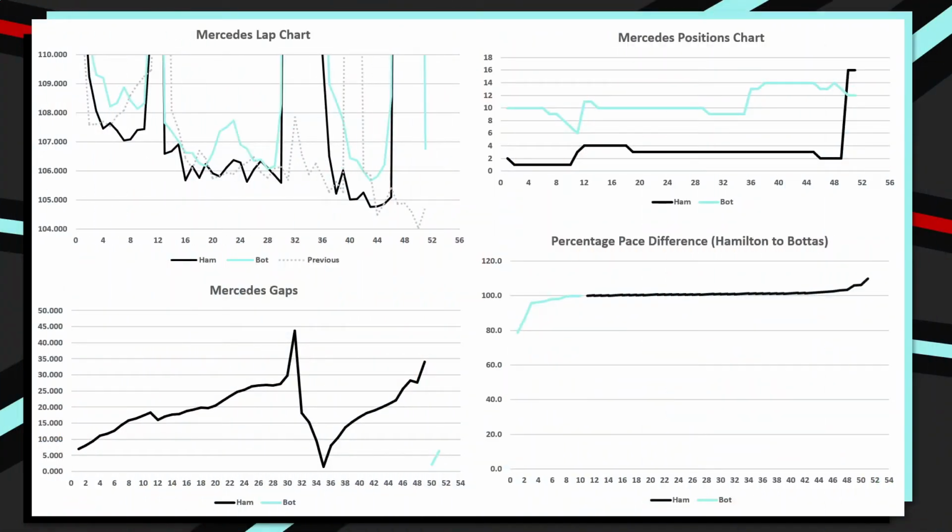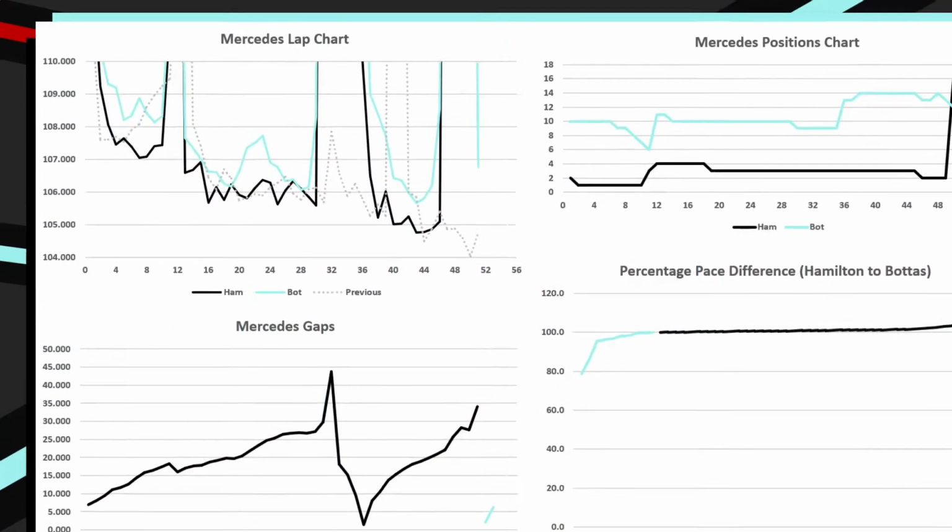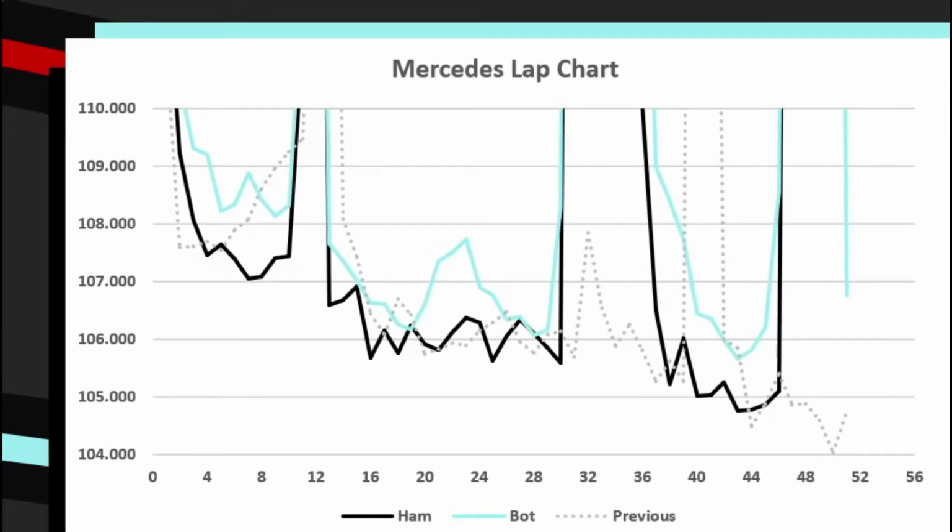So on screen now is the Mercedes panel, and in the top left we have the Mercedes lap time chart. Valtteri Bottas is in the turquoise colour and Lewis Hamilton is in the black. The grey dotted line is their previous lap time pace at this track. So in this case it was Valtteri Bottas's lap times, as he was the lead Mercedes car in 2019.